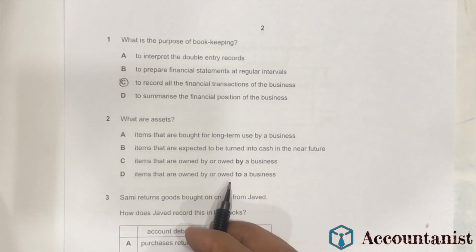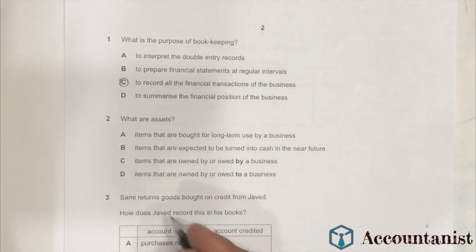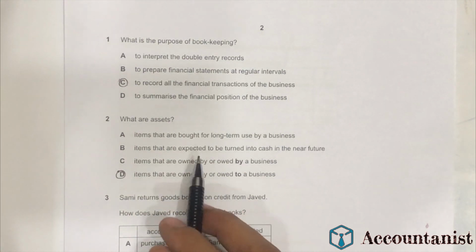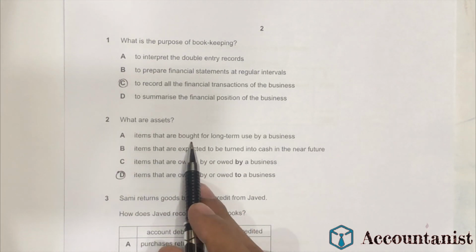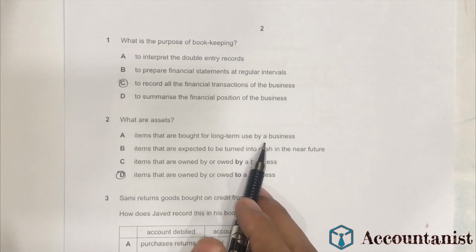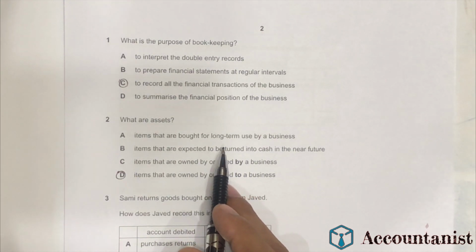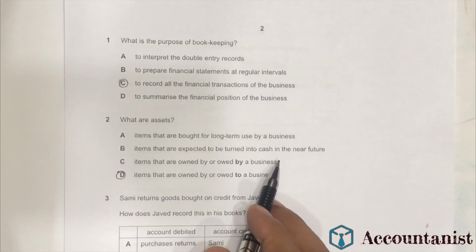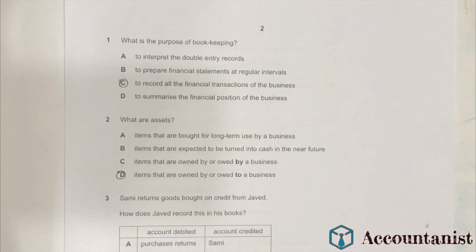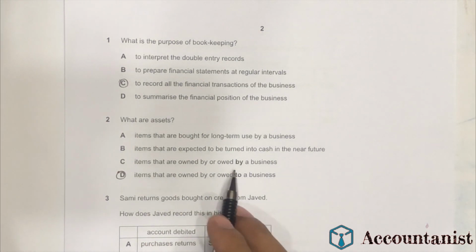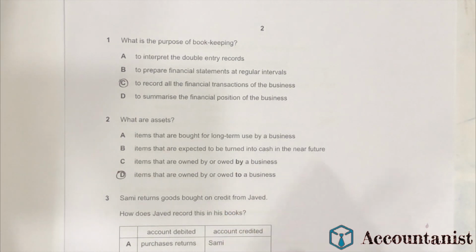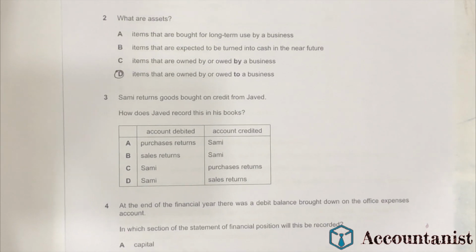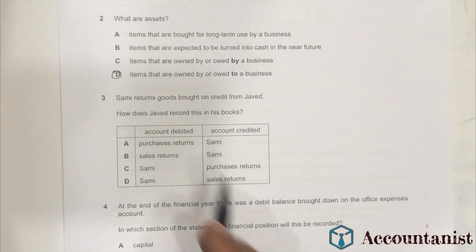The other options don't fit: items bought for long-term use only show the non-current assets, and items expected to be turned into cash in the near future we usually call liquid assets. Owed by a business means we're supposed to pay someone, so that means our liability. So the most suitable answer for this question is option D.